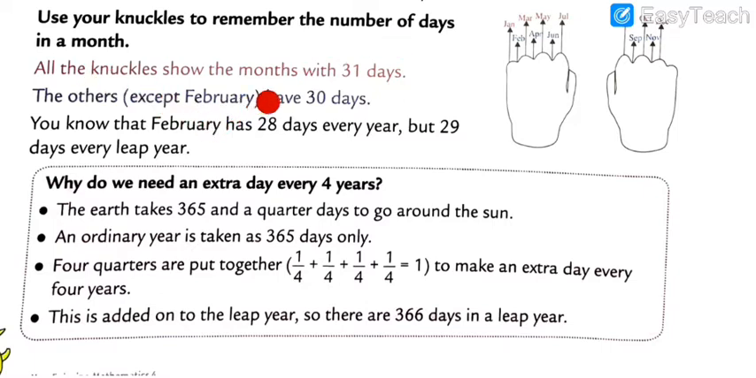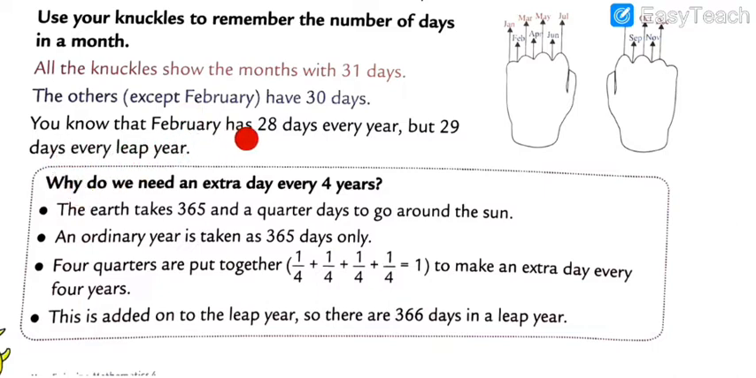All the knuckles show the months with 31 days. See, all these knuckles show a month with 31 days. The others, except February, have 30 days. In February, my dear students, 28 or 29 days will come. If it is a leap year it will be 29 days, otherwise it is 28 days. Got my points, all of you? So please keep all these things in your mind.